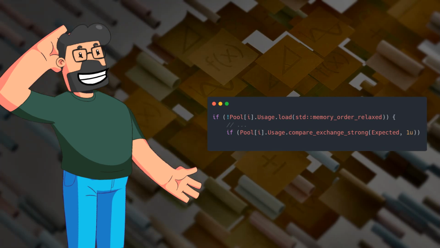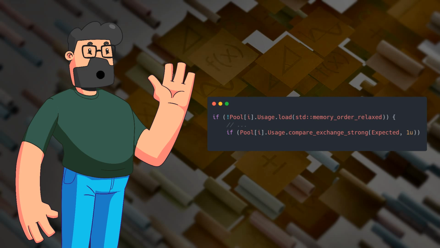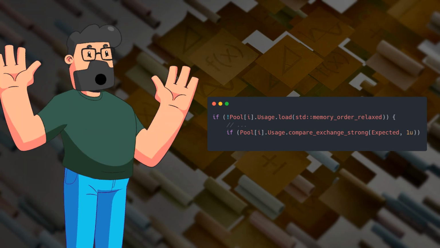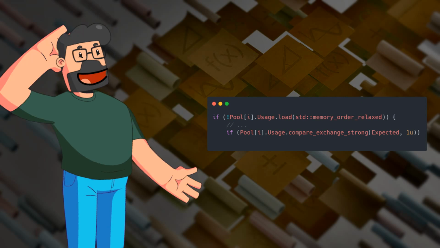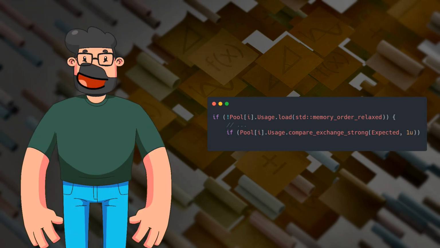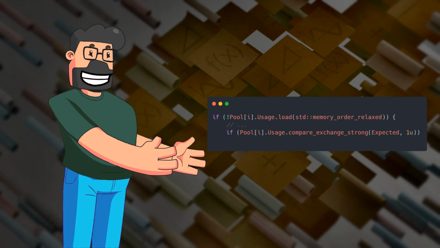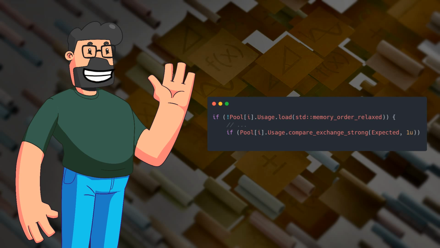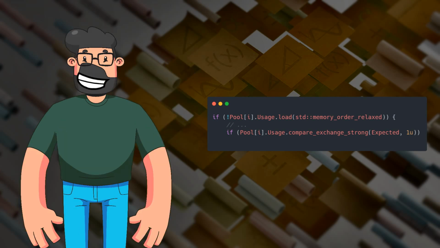Now, let's explore the solution that was proposed for the problem. By calling load first with memory_order_relaxed, we ensure a fast read operation. This initial step sets the stage for the subsequent compare_exchange_strong, which involves a read, modify, write process. The key insight here is that the read operation is relatively fast, while the read, modify, write operation can be slower. This approach optimizes the performance of the code, making it efficient for most cases.